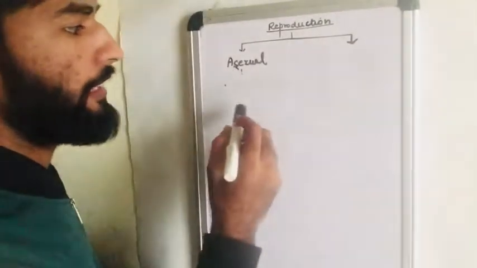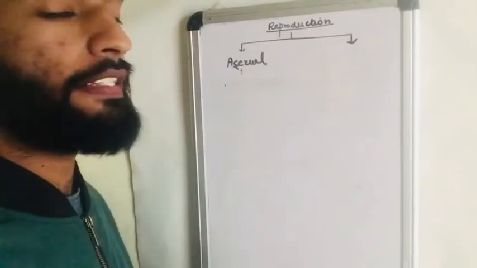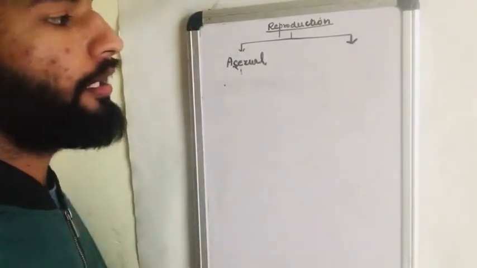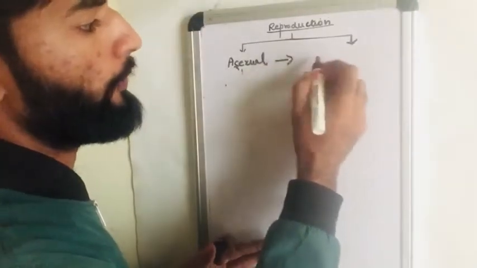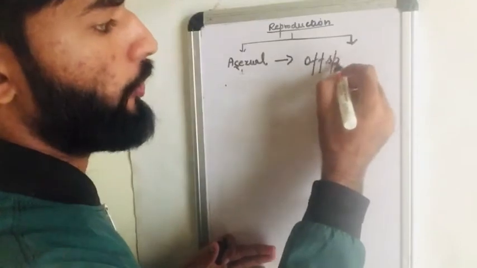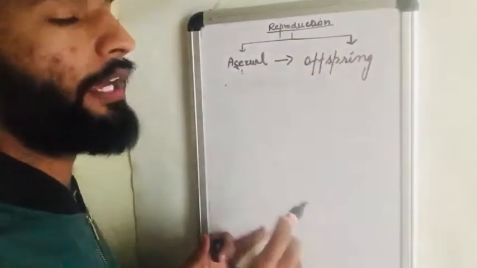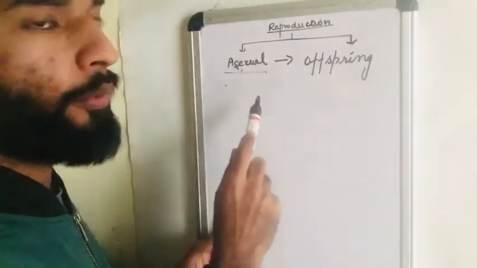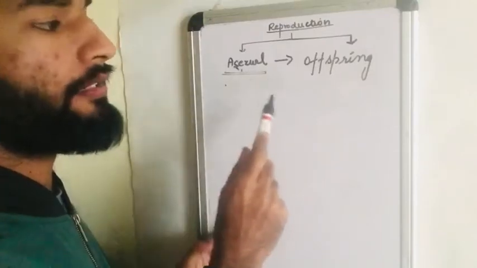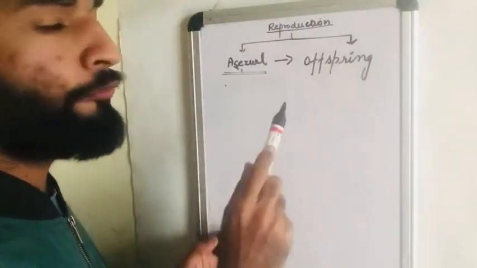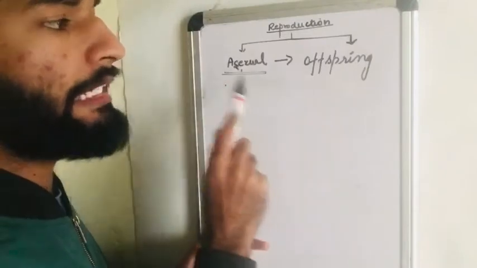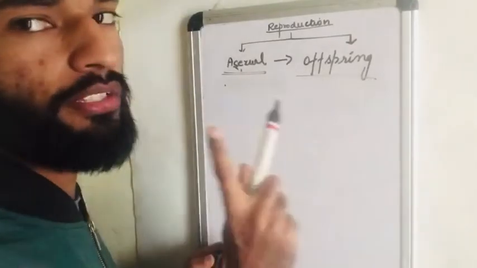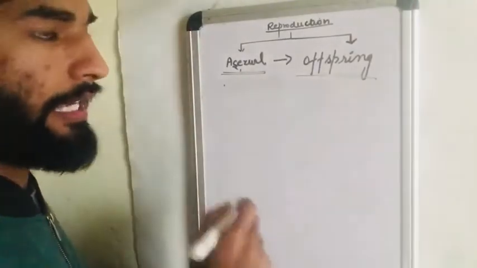If it's asexual reproduction, it means there is no involvement of gametes and there is only a single parent that reproduces and produces offspring. The offspring is produced by only the single parent because there is no gamete formation, so there is no fusion of gametes and no fertilization. Offspring is produced by only one parent. That's why it's called asexual reproduction.